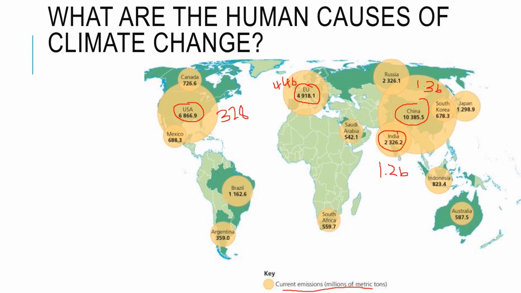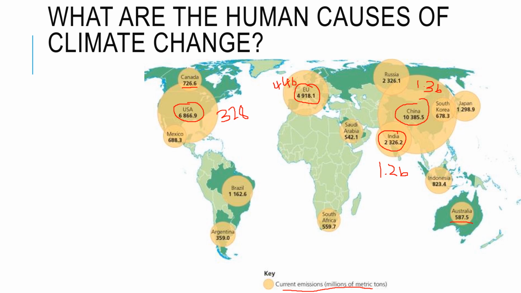And I also want to highlight a couple of other naughty countries down here. We've got Australia. Now, they've got quite a large emission rate there, but they only have a population of 25 million people. So that's significantly less, obviously, than somewhere like India, which has its 1.2 billion people. Same goes for Canada. Slightly higher population there, but still only 37 million people living in Canada. So it's something that you need to be aware of before we start slinging mud at those countries that appear to be producing quite a lot of emissions.